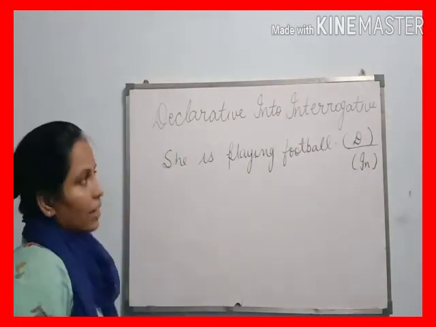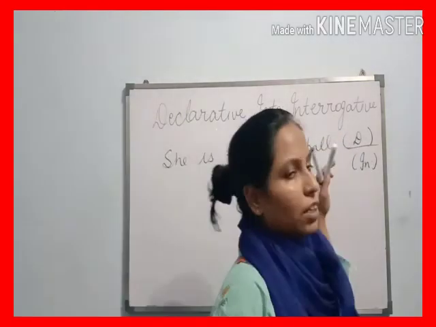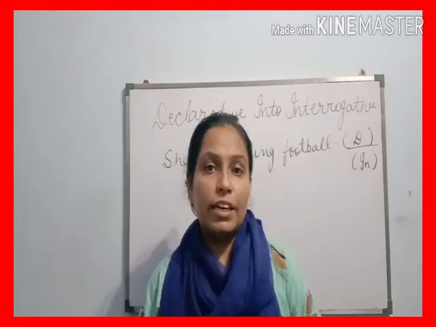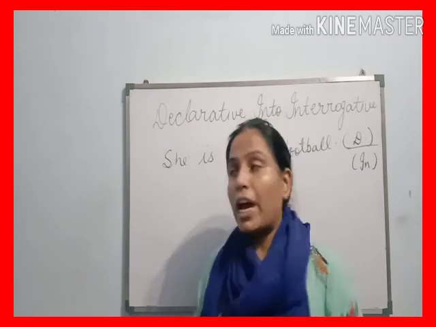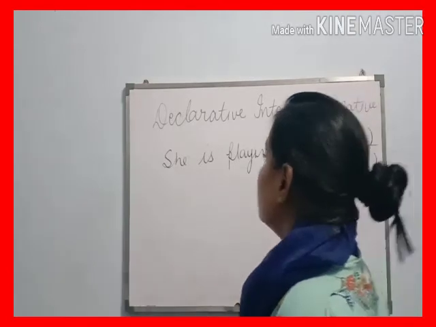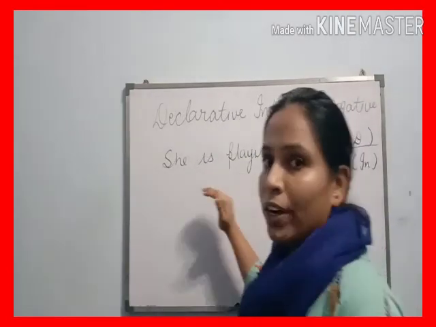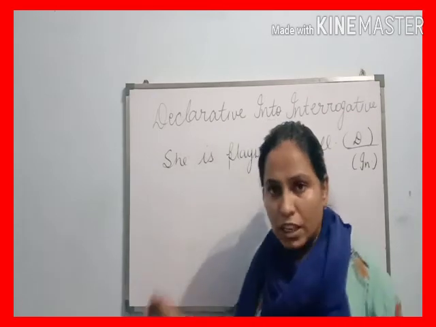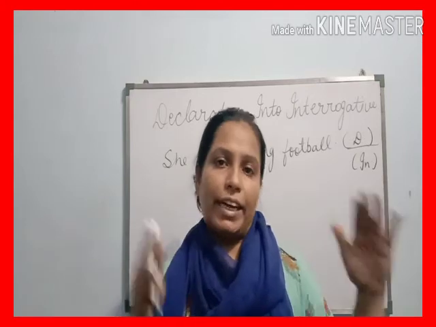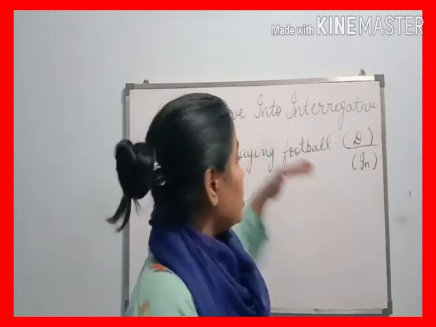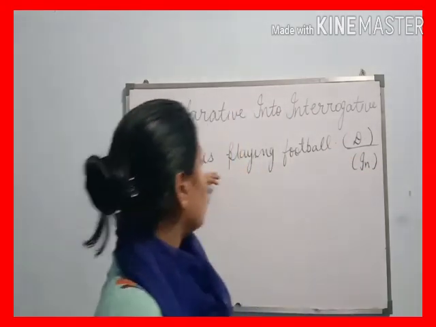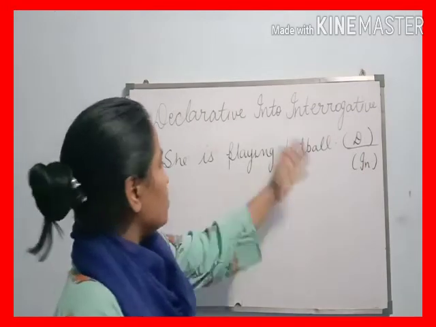As I told you, when we change positive into negative, we first find the auxiliary verb. Similarly, when we change declarative into interrogative, again first we identify the auxiliary verb in the sentence. Beta, I want to explain that whenever we convert positive into negative, we have to search for the auxiliary verb, and through auxiliary verb plus not we convert positive into negative. And when we change positive or declarative into interrogative, again first we search for the auxiliary verb. Now we see the auxiliary verb in this sentence: is.